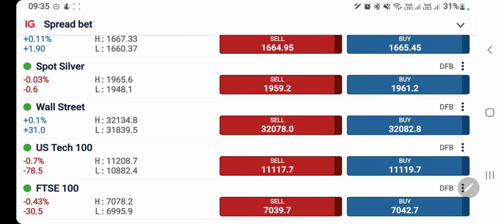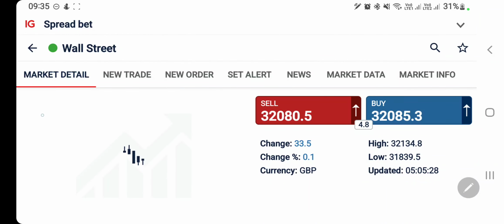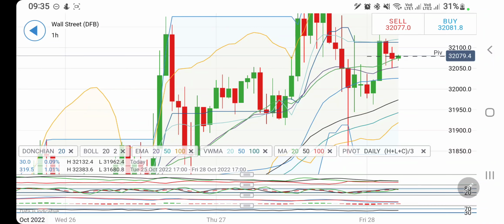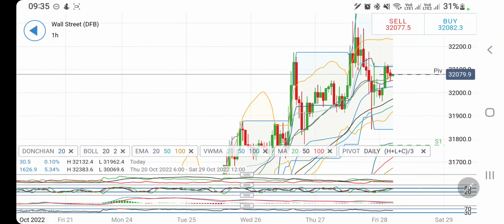Now let's have a look at Dow Jones trading at 32,100. This was a raging bull yesterday. We have seen it trading extremely bullish, and later in the day it erased all the gains and dropped towards 31,850 levels. Now look at the hourly charts.